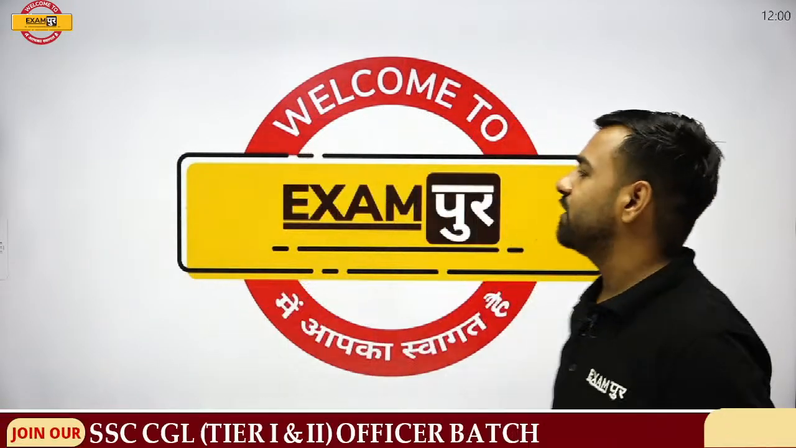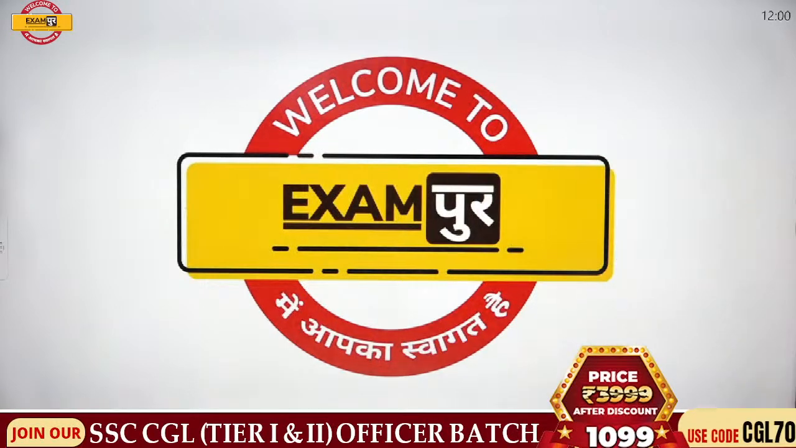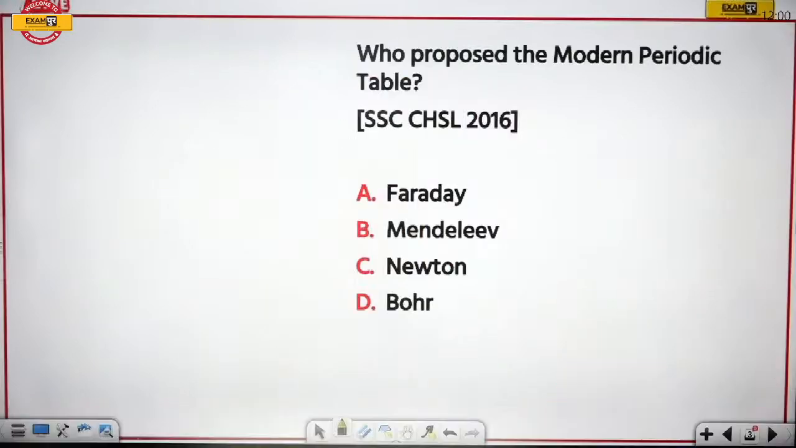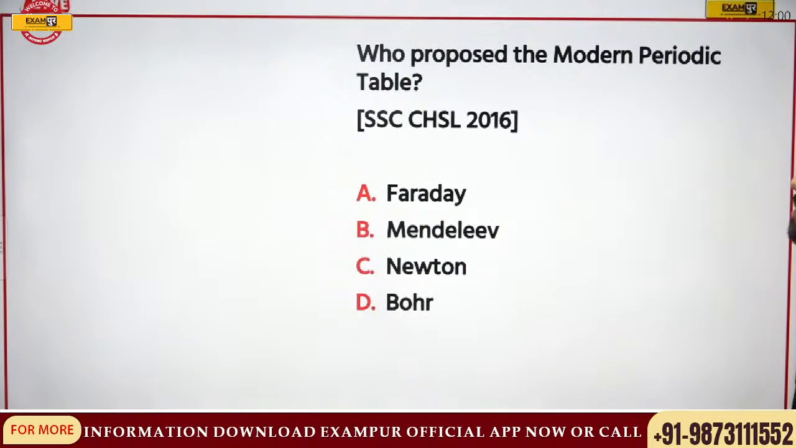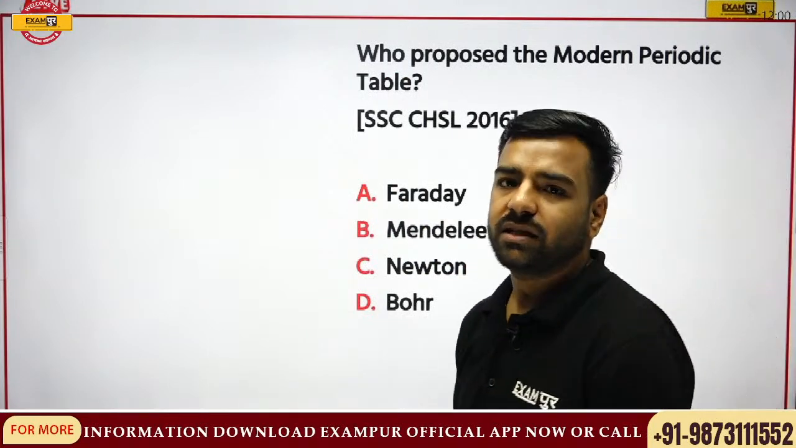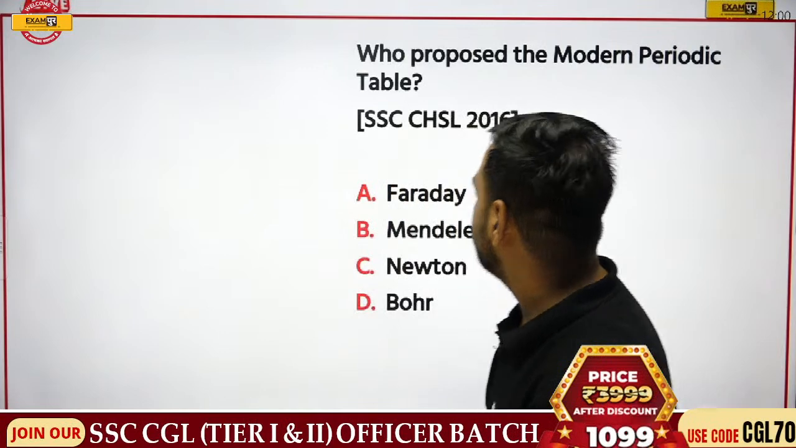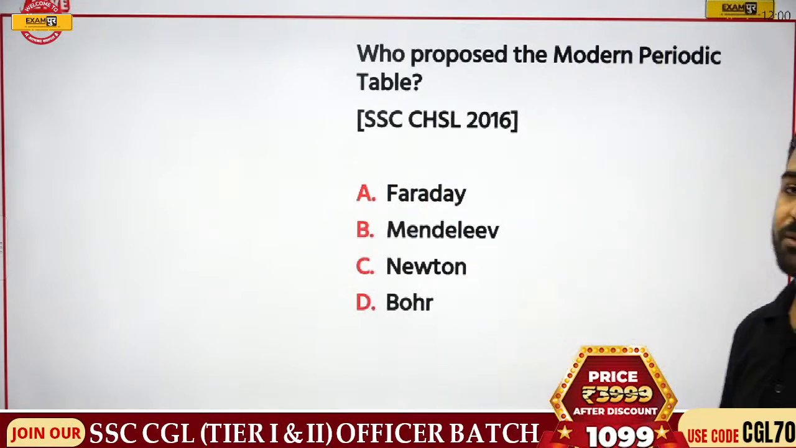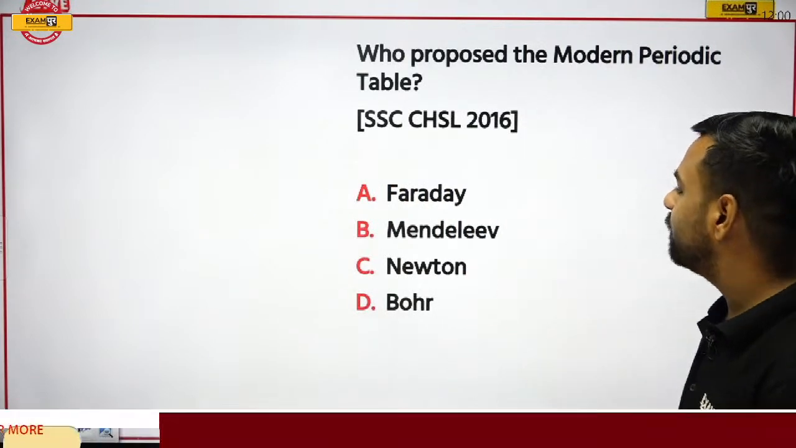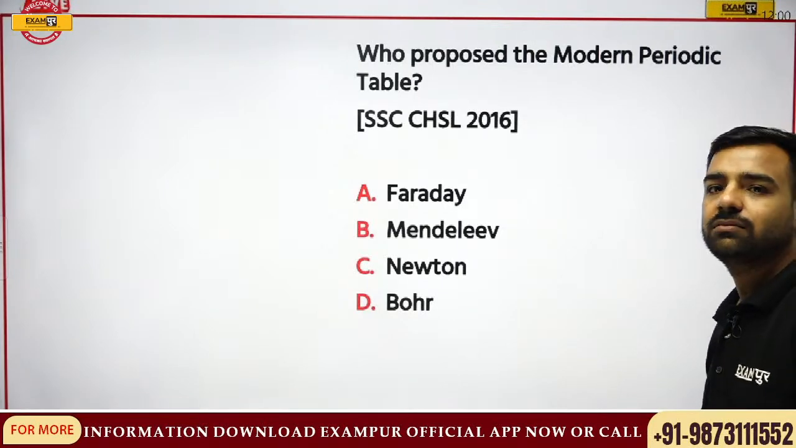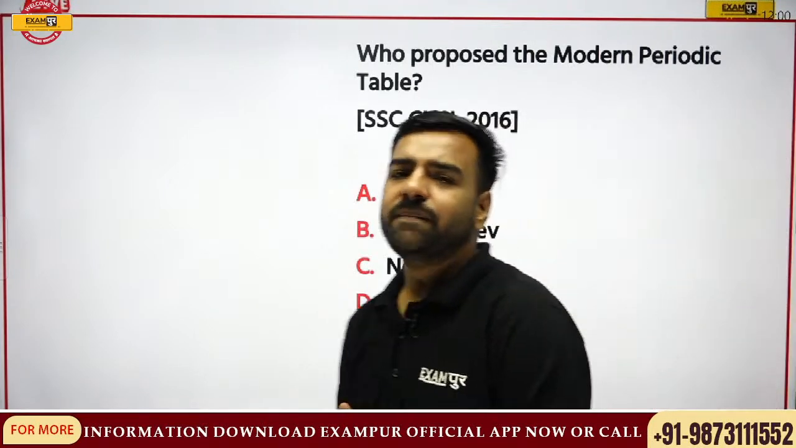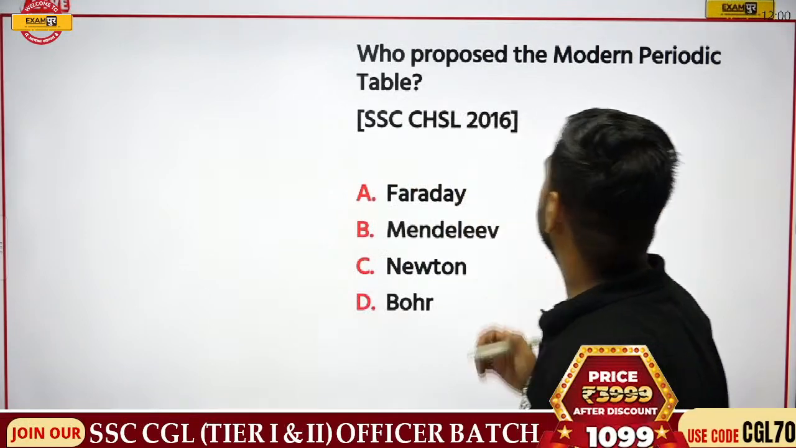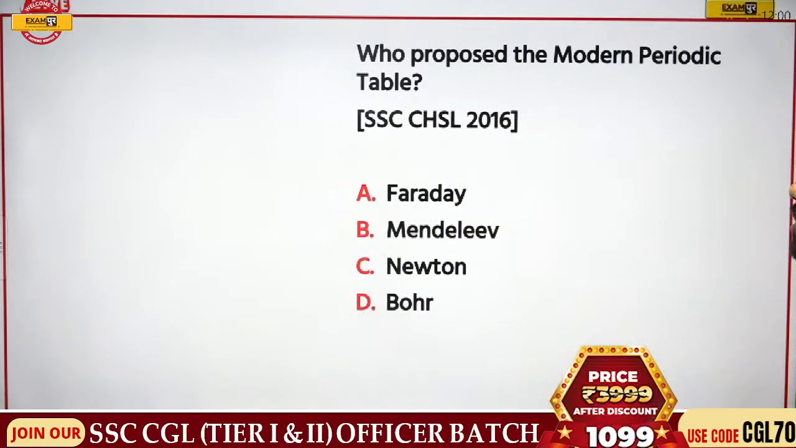So let's have the first question. What's the first question of the day? The first question is, who proposed the modern periodic table? Now this is from CHSL 2016. We have four options. First one is Faraday, that is, Michael Faraday. Then Mendeleev, Newton or Bohr, full name Niels Bohr. So who was the one who actually proposed the modern periodic table?